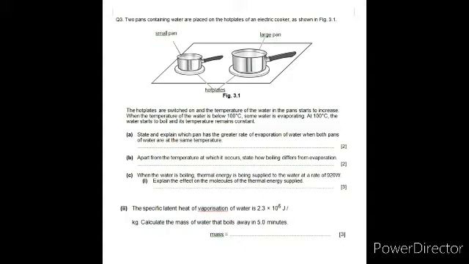B part. Apart from the temperature at which it occurs, state how boiling differs from evaporation. So you have to tell how boiling is different from evaporation.